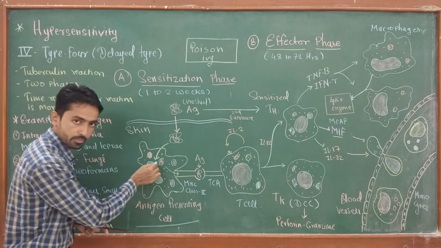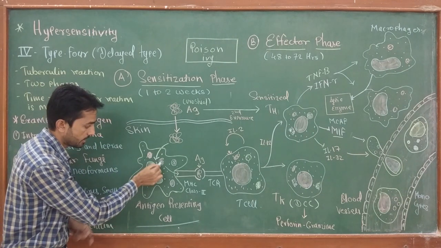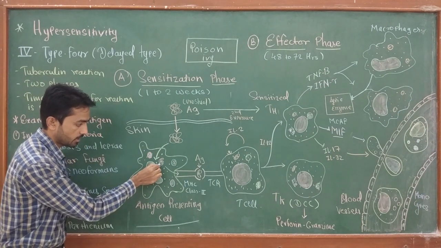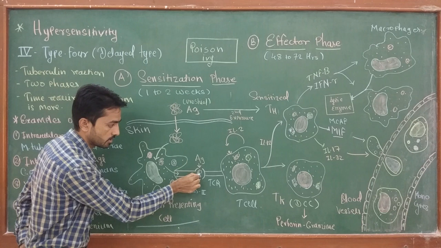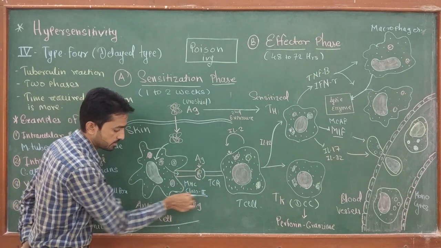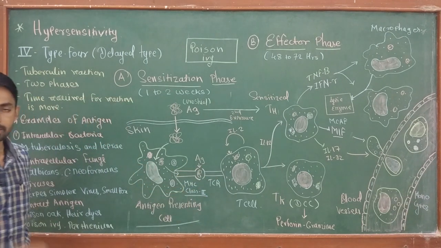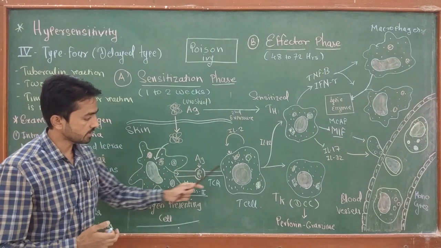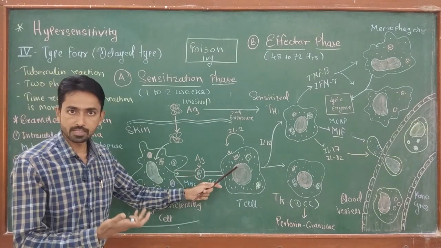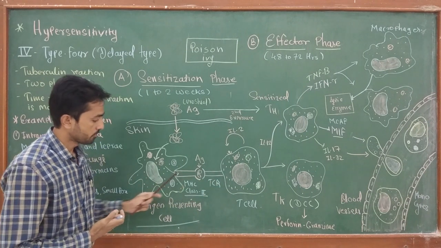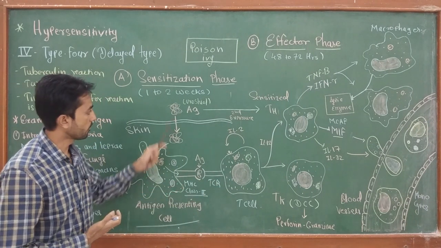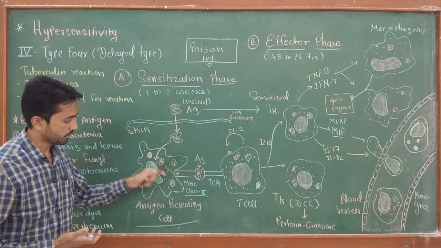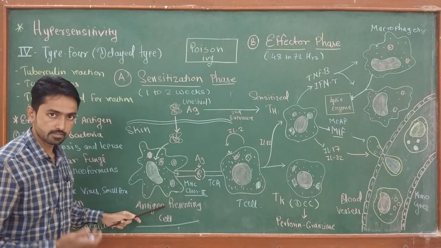With the help of these pathways, the antigen gets processed inside the antigen presenting cell, and now this cell presents part of the antigen to the T cell on MHC class 2 molecule, or major histocompatibility complex. So to present the antigen to the T cell, the cell must have MHC molecules.